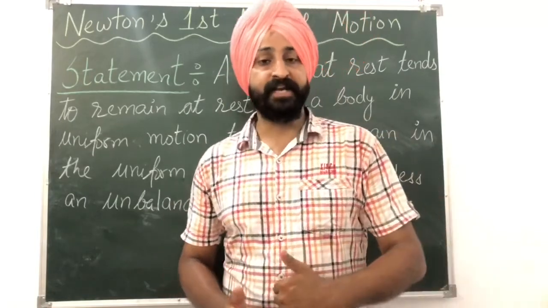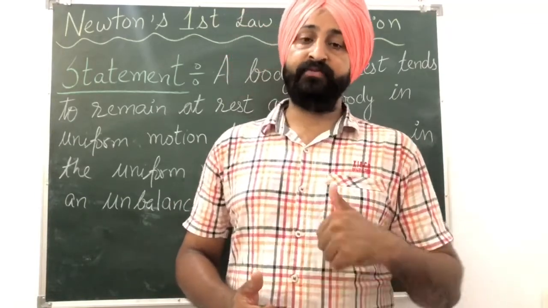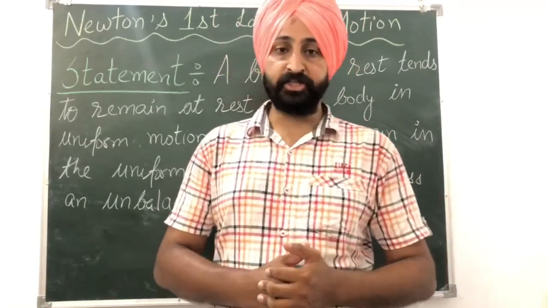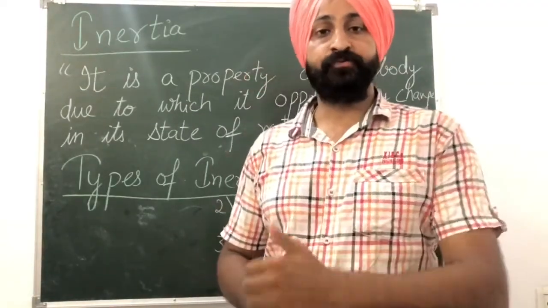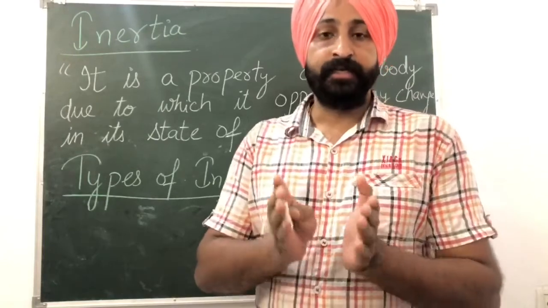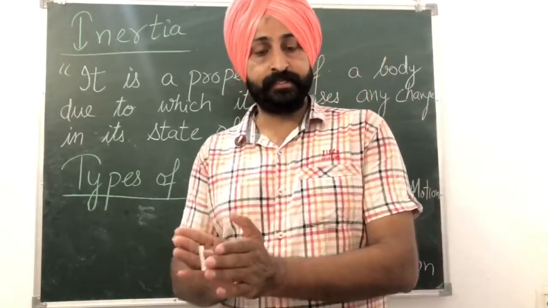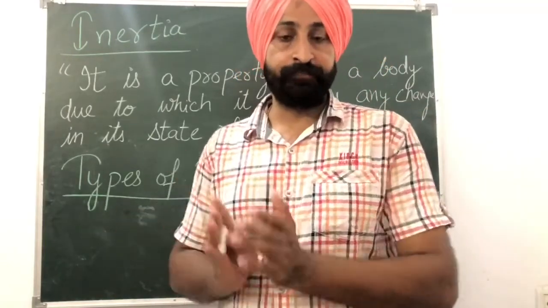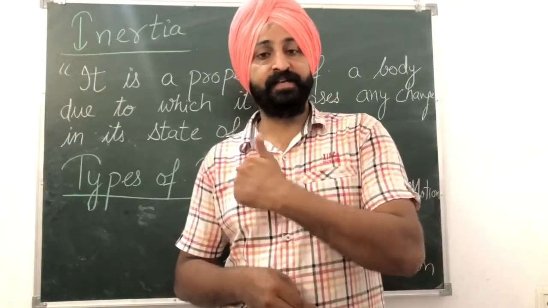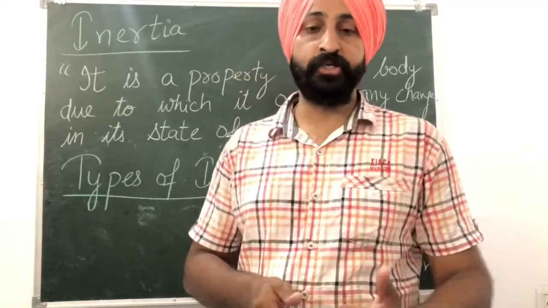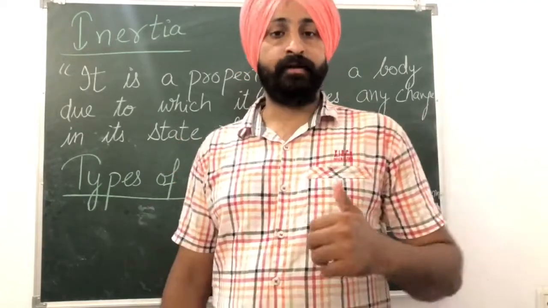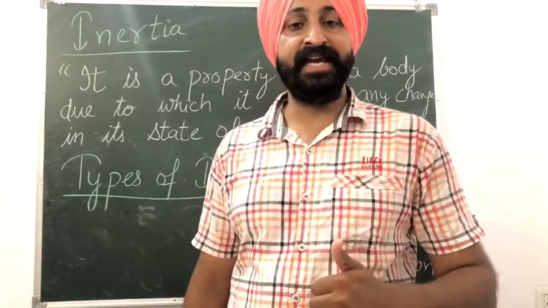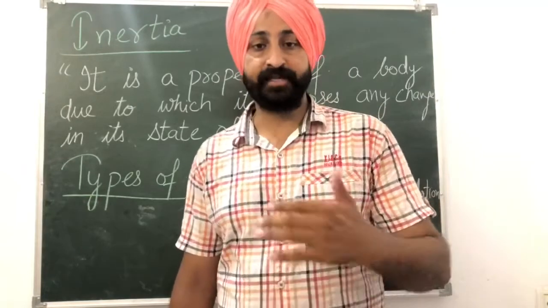Now we will be studying a very important and very interesting topic, that is inertia. See, what we have studied in Newton's first law was that a body which is at rest will try to remain at rest, and if a body is in uniform motion, it will try to remain in that uniform motion until and unless any external unbalanced force acts on it.